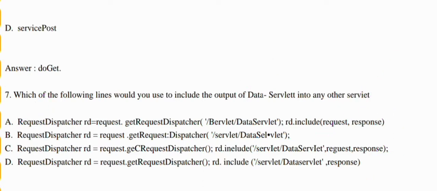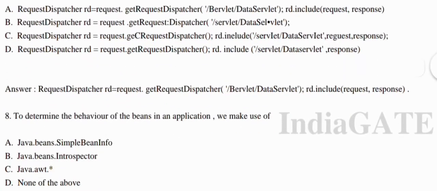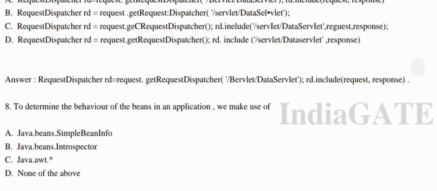Now we come to the next question. Here the next question is defined as: to determine the behavior of the bean in an application we make use of. So they are giving four options. Option A java.bean.simpleBeanInfo, option B java.beans.Introspector, option C java.awt.*, and option D none of above.